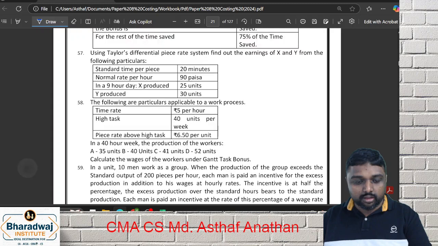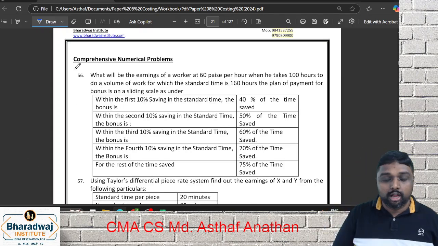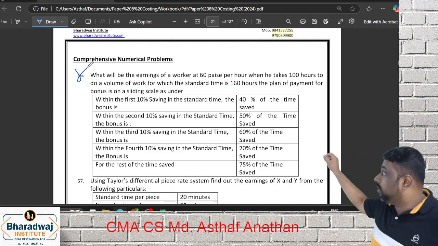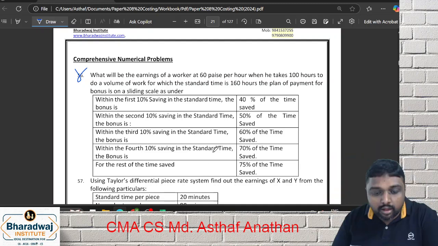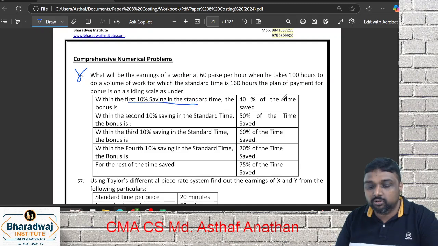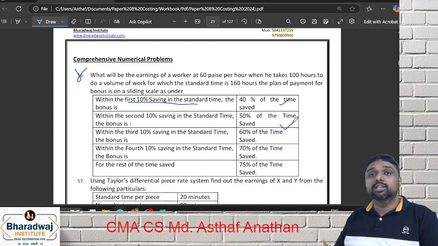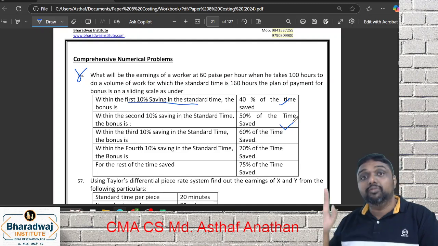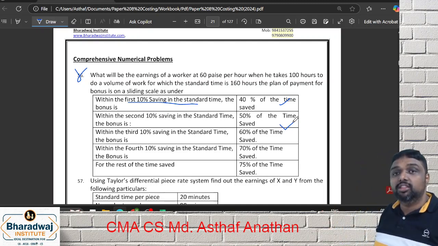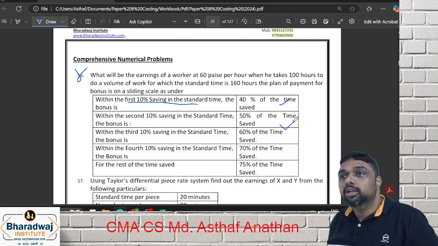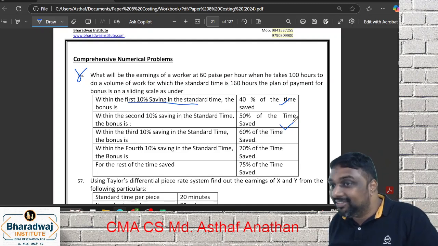Furthermore, we have questions where the question itself tells the method. We have taken these separately in the class. You have to understand what method they are asking. They tell that the first time, 10% of savings, you will get 40%. Next will come 50%. So this method is a little bit easy. You don't have to mug up any formula. You just have to remember the instruction given in the question. Are you clear, friends?